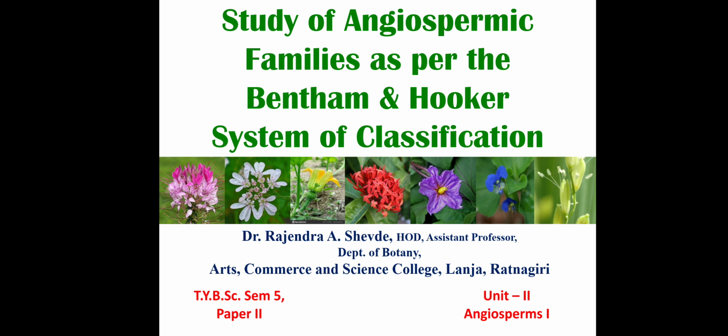We start with the family. The next family you have is Umbelliferae. This family is also called Apiaceae. So we must study the systematic position of this family.